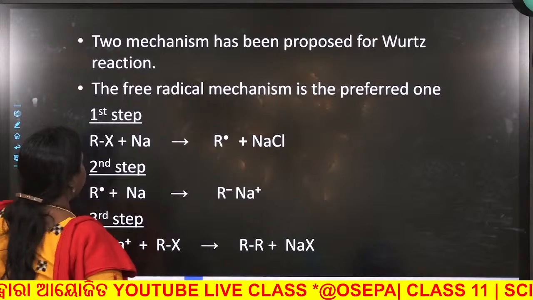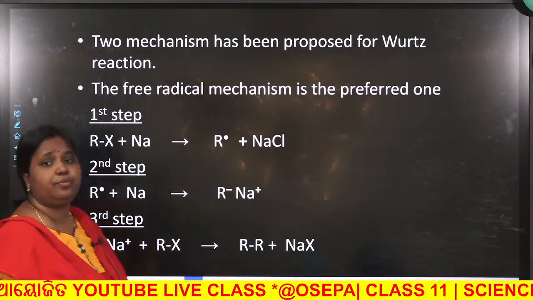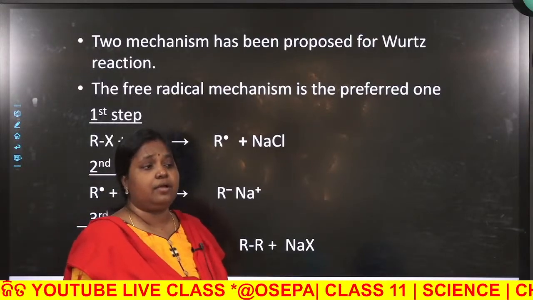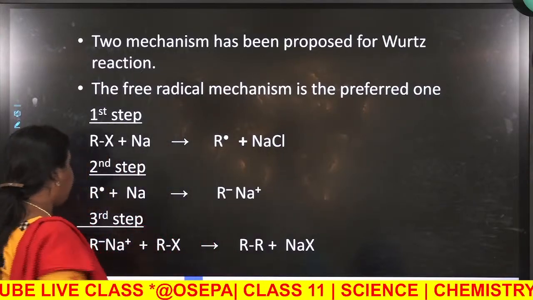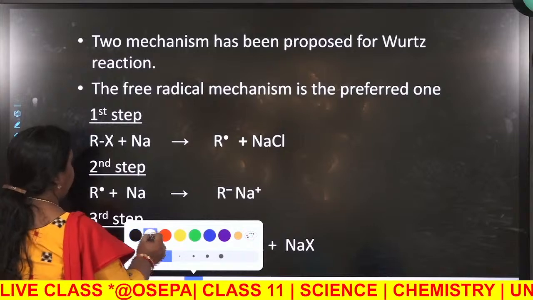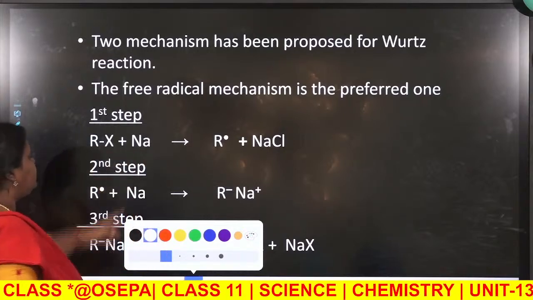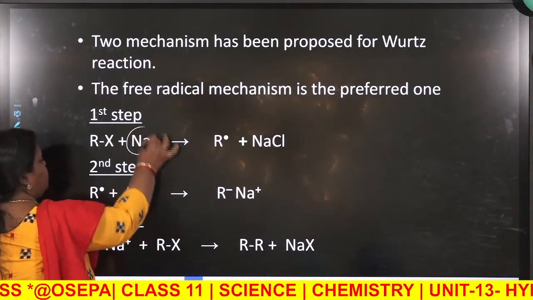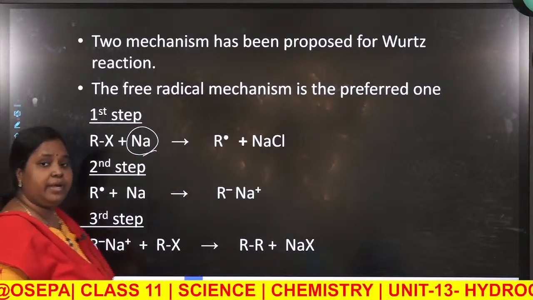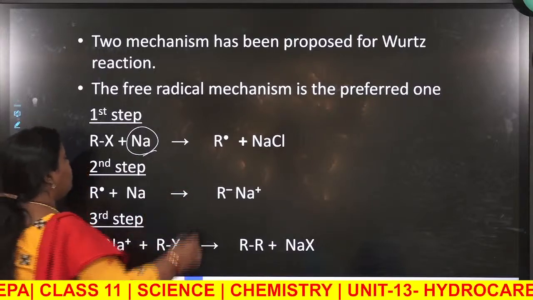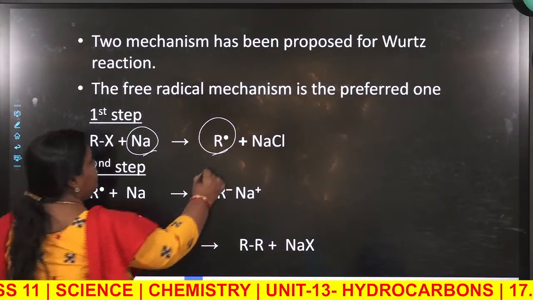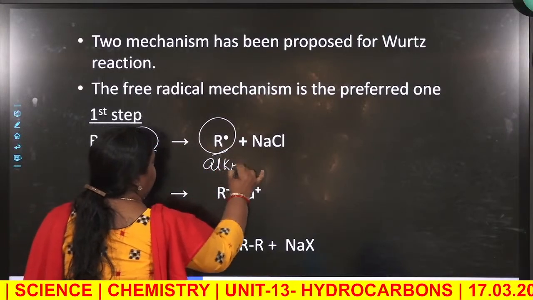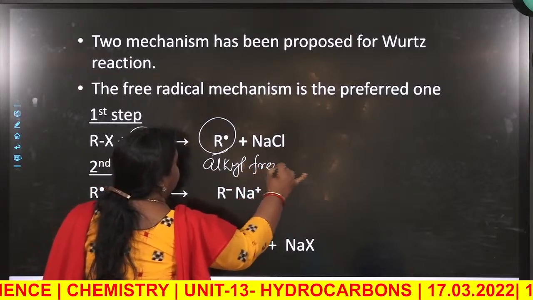Now two mechanisms have been proposed for Wurtz reaction, and the one which is more suitable is the free radical mechanism. Here what happens? It is assumed that in the first step the sodium metal gives its electron to this alkyl group, forming alkyl free radical, alkyl free radical.